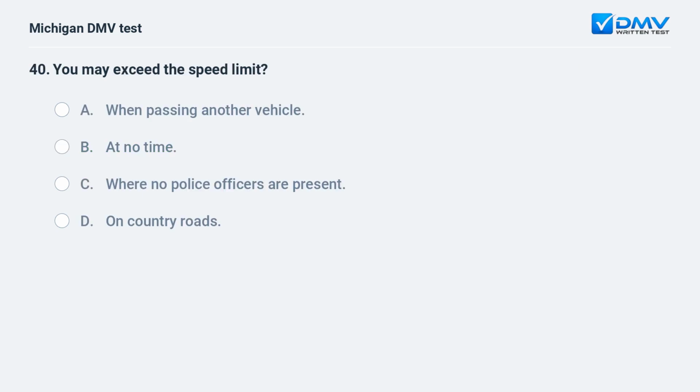You may exceed the speed limit: A. When passing another vehicle. B. At no time. C. Where no police officers are present. D. On country roads.